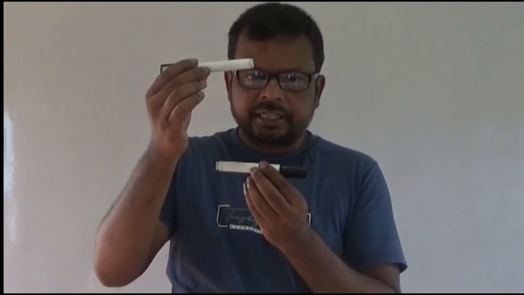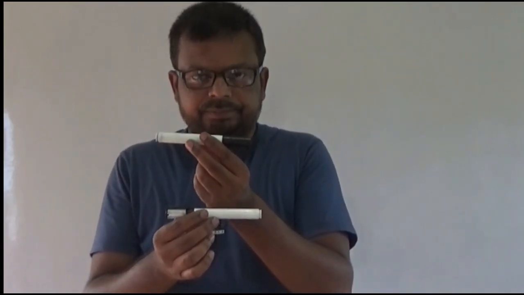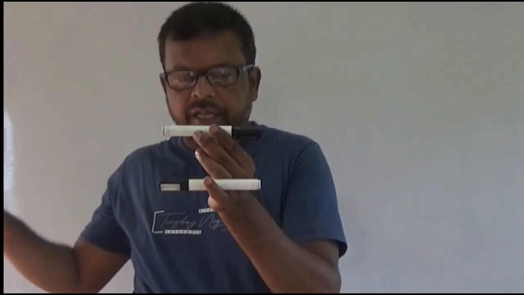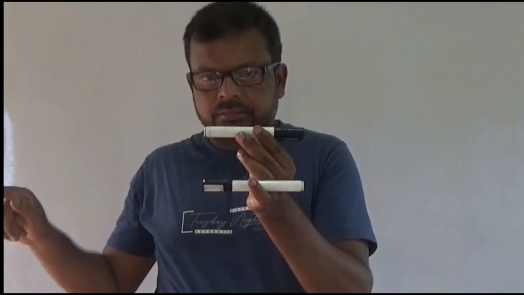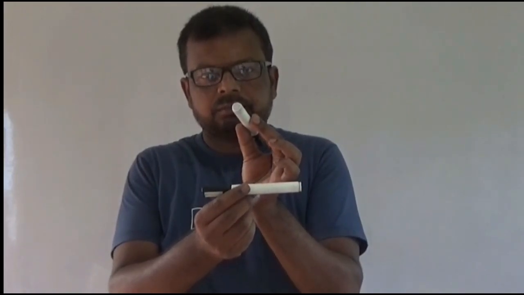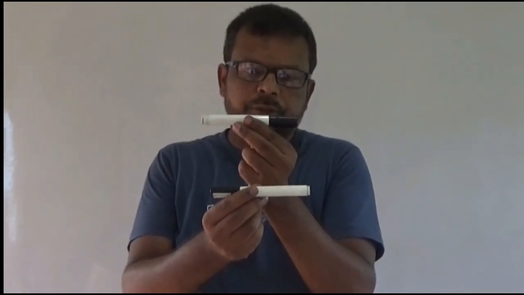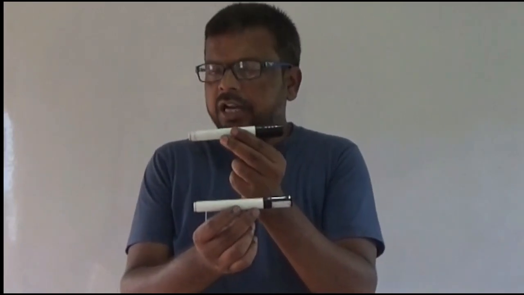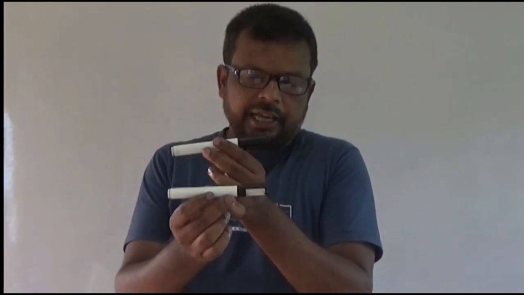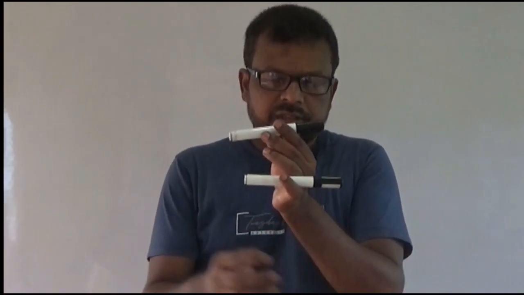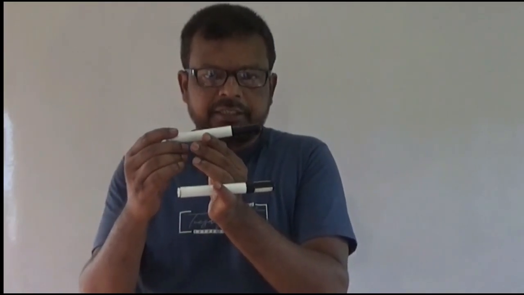Now, if we place the current carrying conductor just below the magnetic needle, and current is flowing in this direction, then the magnetic needle will deflect along this direction. Stop the current and it returns to its original position. Again, we place the conductor below the needle, and current flows from this direction to this direction. Then the magnetic needle will deflect in this direction.